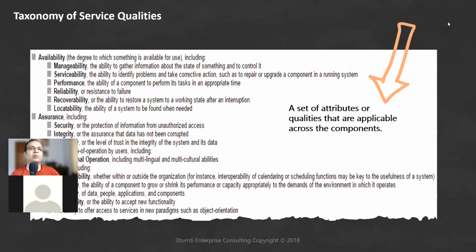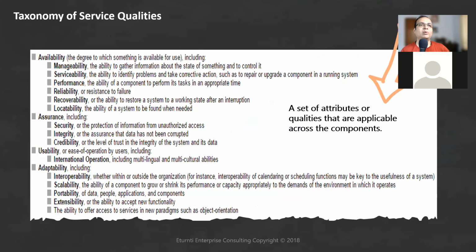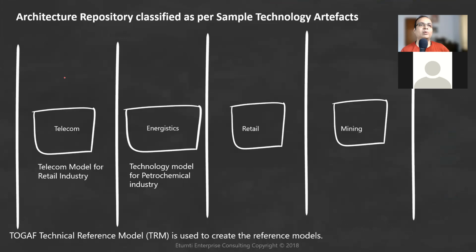It has all these quality attributes such as availability, assurance, usability, and adaptability, which are nothing but the non-functional parts of the application. And a TRM can be created for any domain. It could be for telecom, energy, mining, banking, insurance, mortgage. You can have reference models for specific industry verticals. That is the advantage of having a technology reference model.